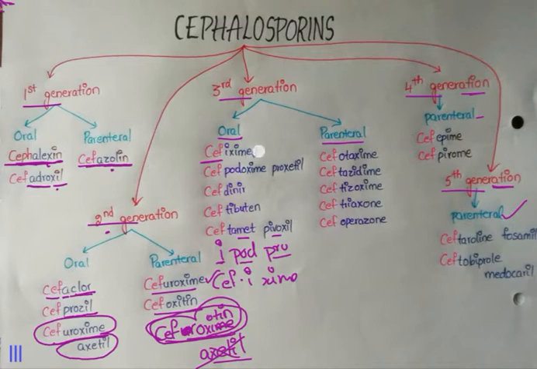It becomes cefixime. First drug done. And then keep pod here. It becomes cefpodoxime. And we know axetil now. Remove A and keep pro here. iPod Pro. Cefpodoxime proxetil. And then we have dinner. Cefdinir. In where? Tibet. Ceftibuten. And we say Tata to them. Cefditoren pivoxil. That's it with oral drugs.